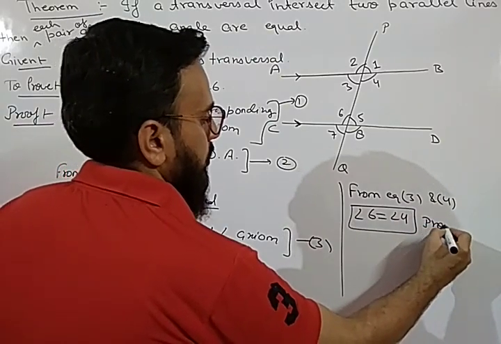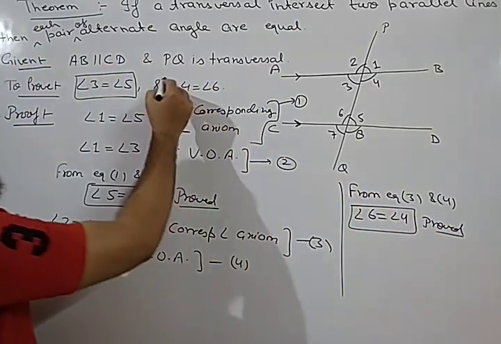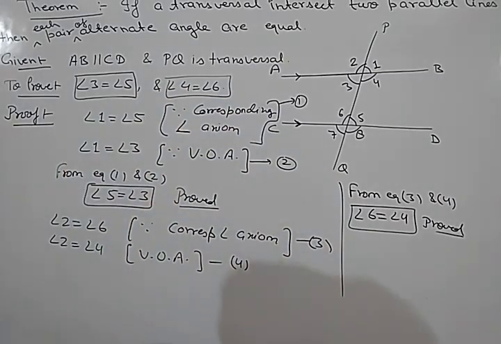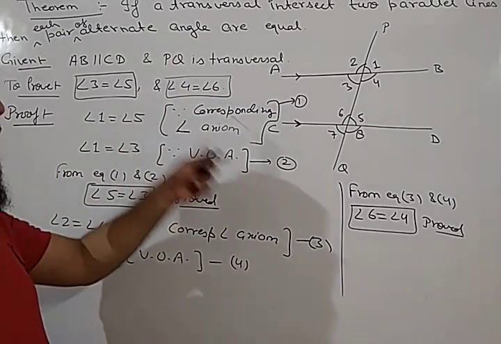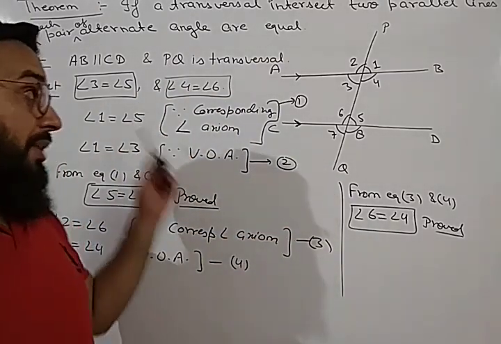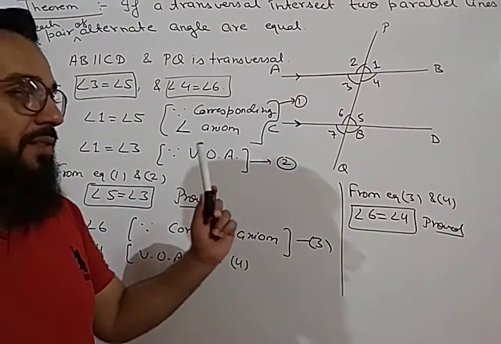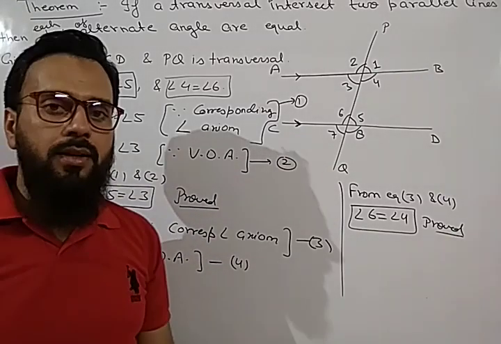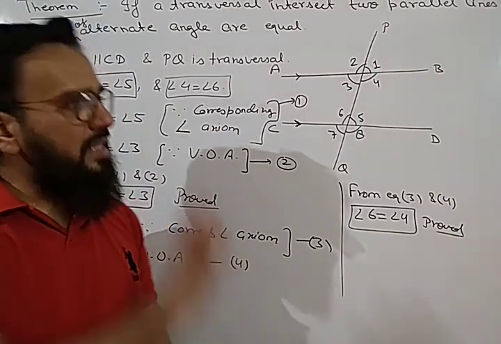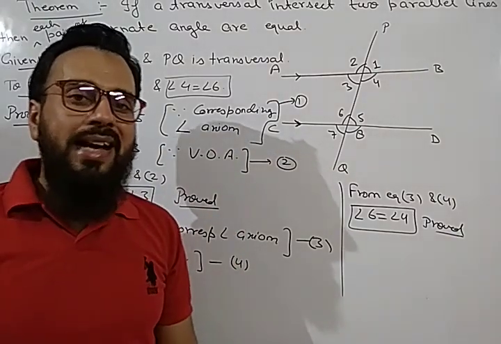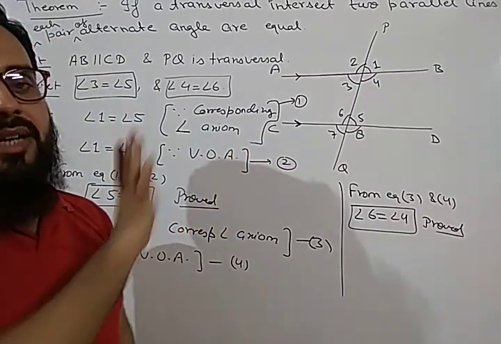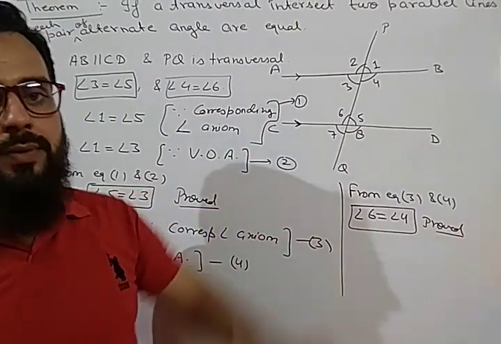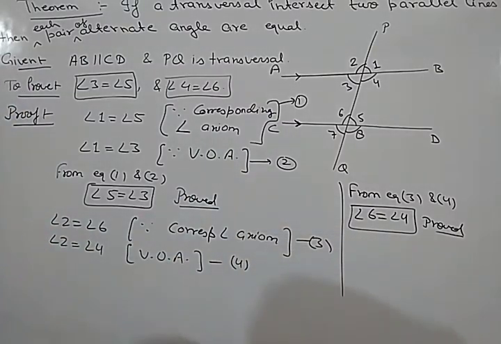And it is also proved because we had to prove this statement also. So in this way we have proved both the pairs of corresponding angles are equal, and both the pairs of alternate angles are equal, and we have used the corresponding angle axiom in both the cases. Understood? So it is very simple. You have to use the axiom as per your convenience. Which axiom can you use here? So note it down.